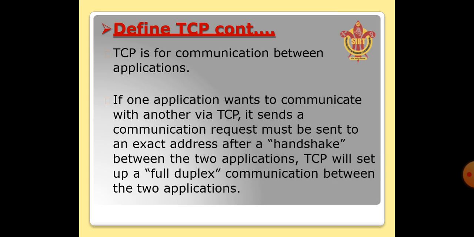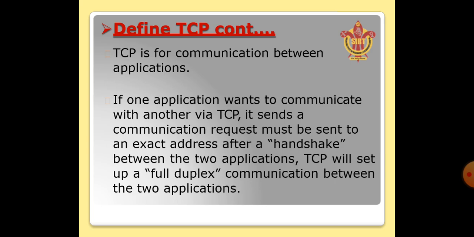If one application wants to communicate with another via TCP, it sends a communication request. That must be sent to the exact address after a handshake between the two applications.